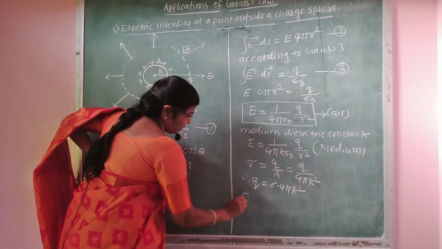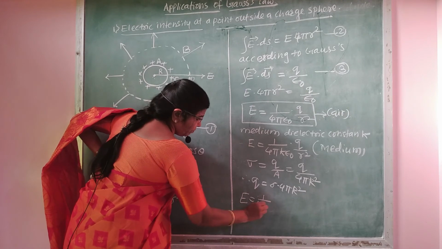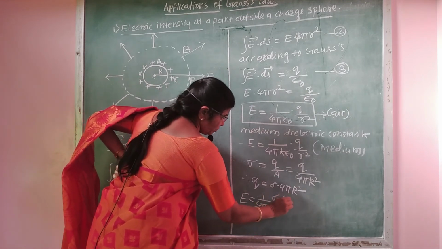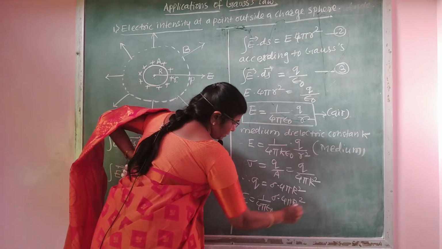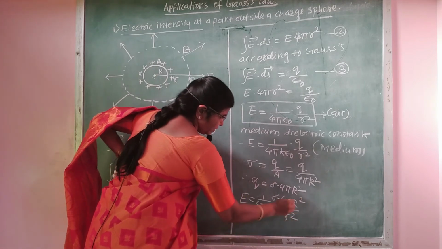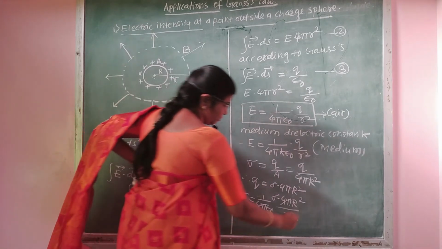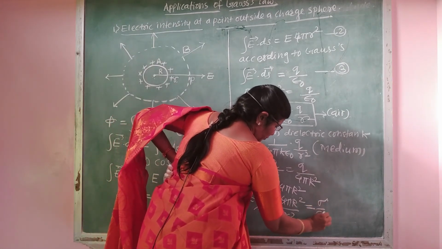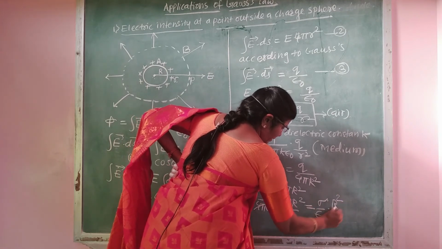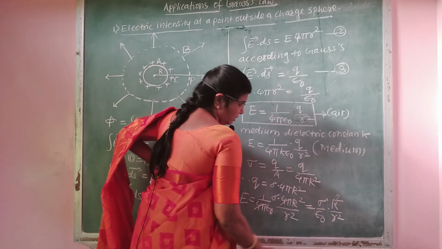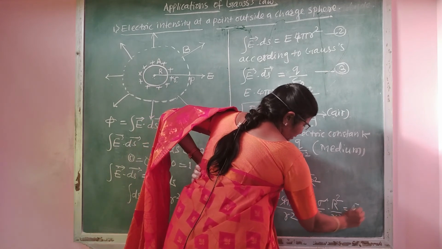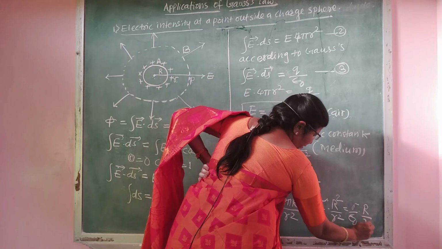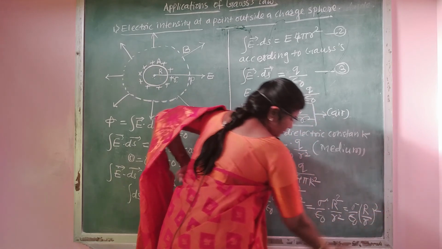Then E is equal to 1 upon 4 pi epsilon 0 into sigma into 4 pi capital R square divided by small r square. 4 pi gets cancelled. Therefore, the equation becomes sigma divided by epsilon 0 into capital R square divided by small r square, or it can be written as sigma divided by epsilon 0 into capital R divided by small r, its square.